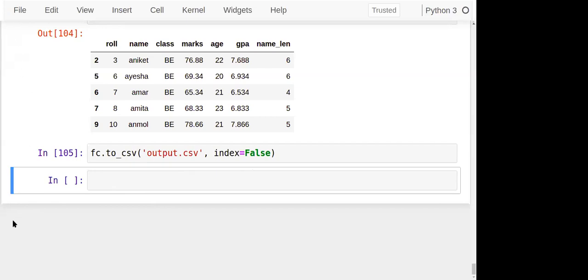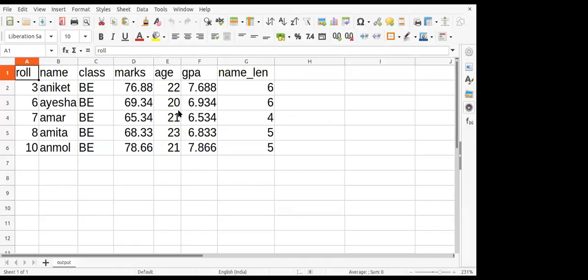Just a minute, check it out. Now see, just a minute. This one. Yeah, see this. So this is your file. Whatever data we extracted, I have saved in the CSV file format.